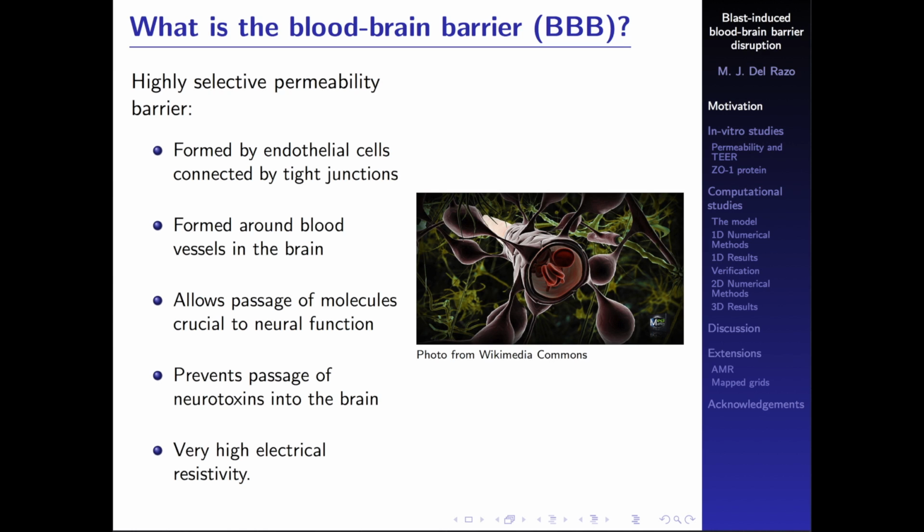This is a really important membrane because it keeps neurotoxins in the blood away from our brain and keeps our brain healthy. It also allows the passage of molecules that are important for neural function.